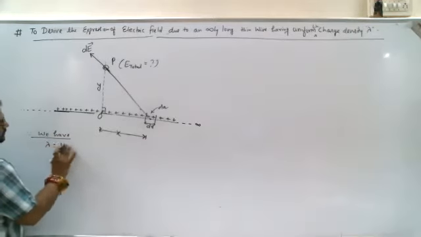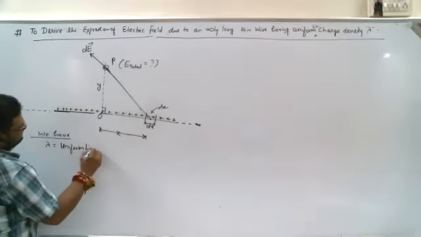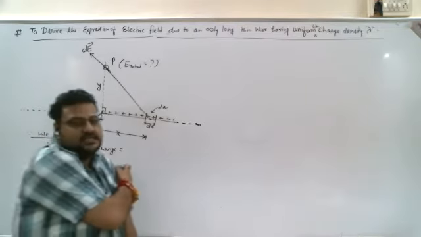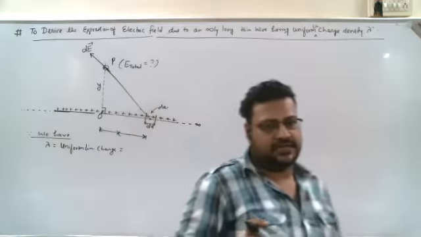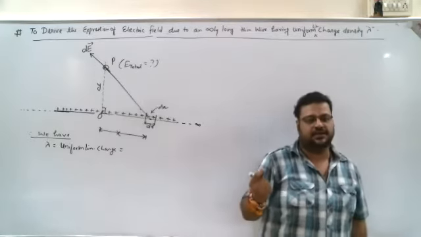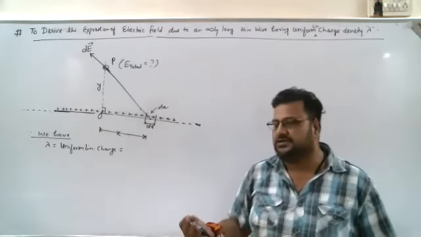Since lambda is the uniform linear charge density, it means for any portion its charge density should be constant. For example, if 100 centimeter contains 300 coulomb, then 1 centimeter should contain 3 coulomb, 2 centimeter should contain 6 coulomb, 3 centimeter should contain 9 coulomb.